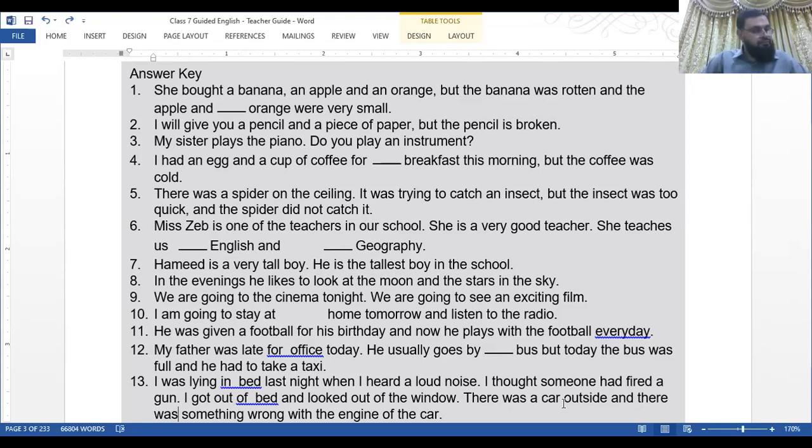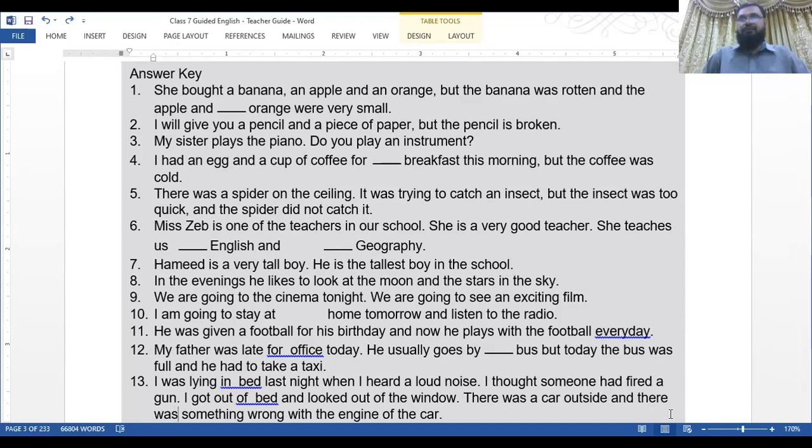Number two, I will give you a pencil and a piece of paper, but the pencil is broken. This is all done. Number three, my sister plays the piano. Do you play an instrument? Number four, I had an egg and a cup of coffee for breakfast, or the breakfast, or an breakfast.